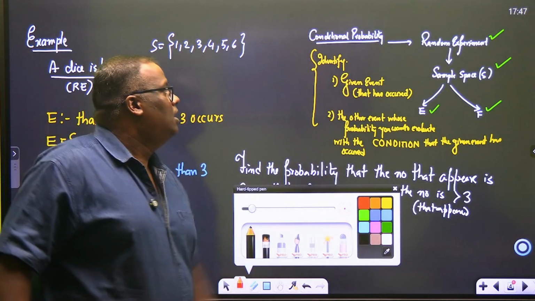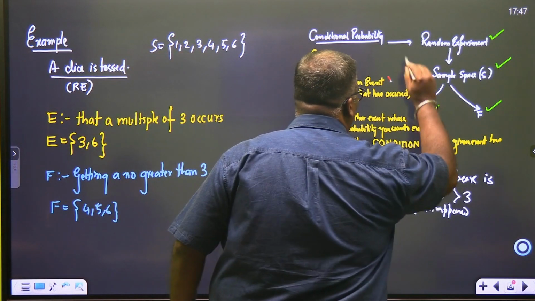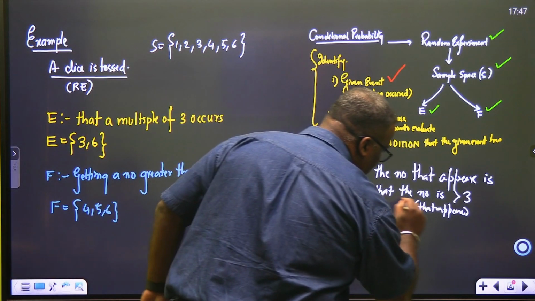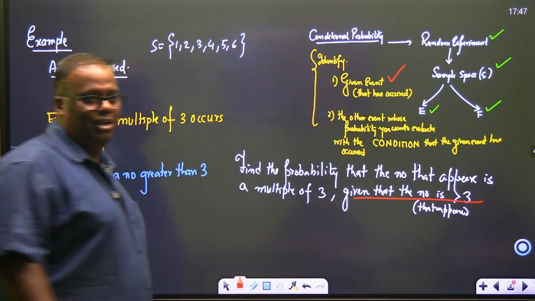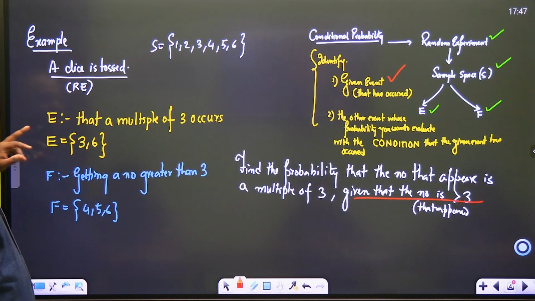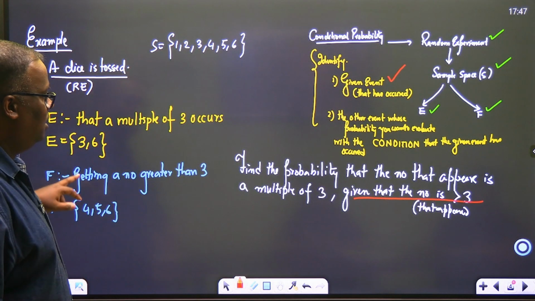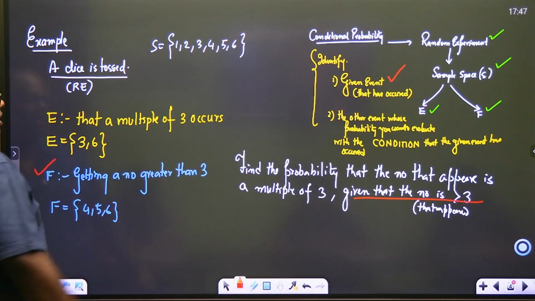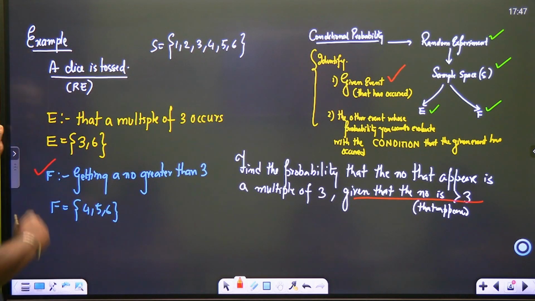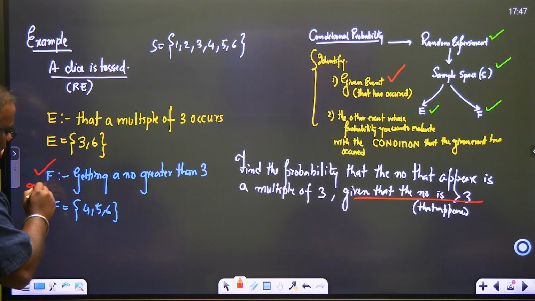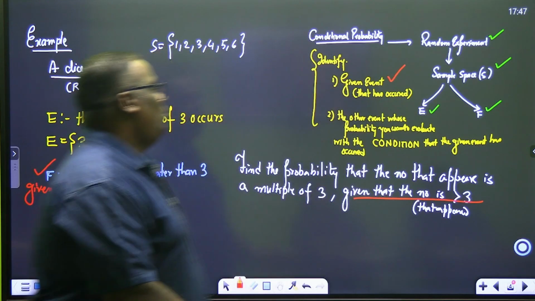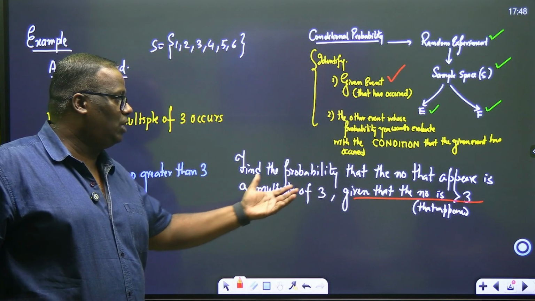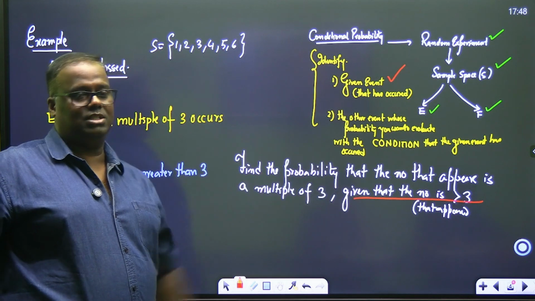So first thing is what? Identify the given event. Did you identify the given event? This is my given event. Given that the number is greater than 3. So F is the event which is the given event. This is my given event. Now we have to find out what is the probability that the number that has occurred is already greater than 3. What is that? It's a multiple of 3.